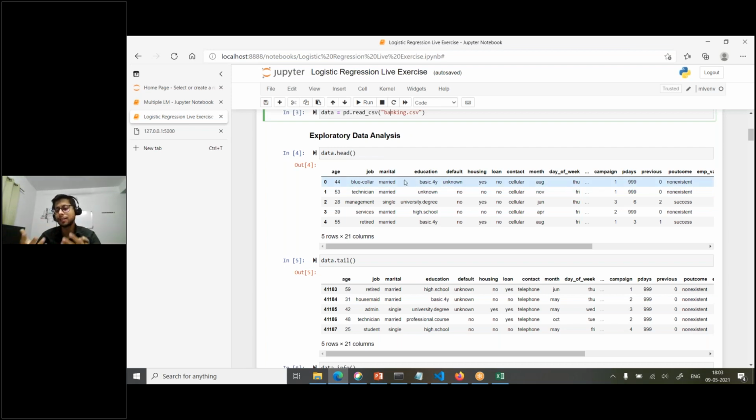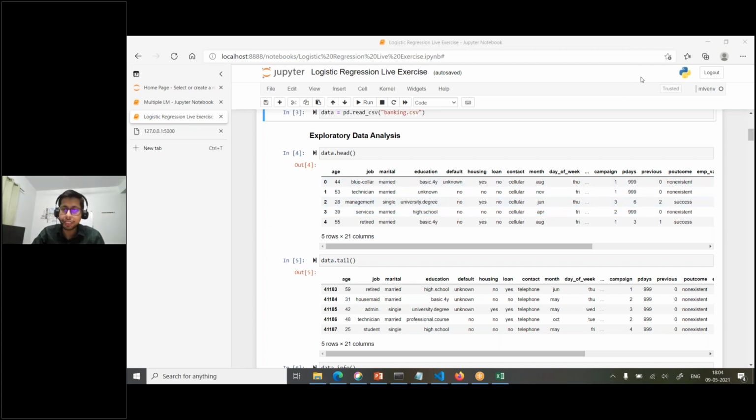What does exploratory data analysis basically do? Exploratory data analysis helps you to understand your data: what kind of data you have, how many variables there are, whether there are categorical variables or numerical variables, all those things. Then you also understand statistical measures, what the mean value is, what the median value is, what the distribution of different variables is, and what the distribution of the overall data is. All these things you do in exploratory data analysis. So we'll see a few of these things.